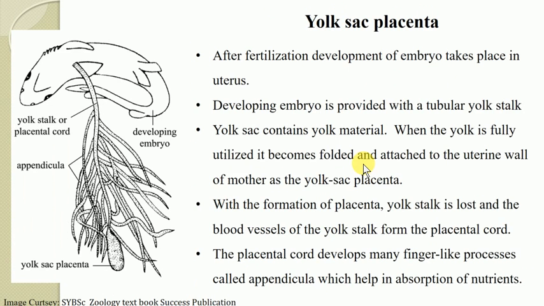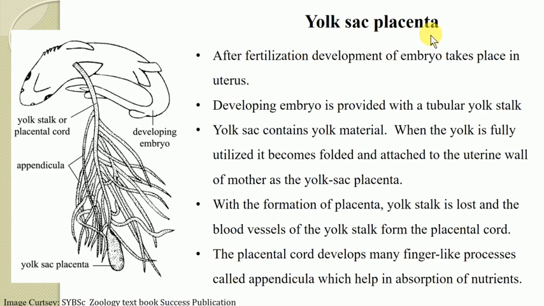Then the last topic from this chapter is the yolk sac placenta. As we have already discussed, the Scoliodon directly gives birth to its young ones instead of laying eggs. So whatever development of the young one occurs within the body of the female, inside the uterus. And for nourishment, in the first period of development, embryos are provided with yolk material, and once the yolk is utilized, that yolk sac is converted into the placenta, which is referred to as a yolk sac placenta, which provides nourishment to the developing embryo.